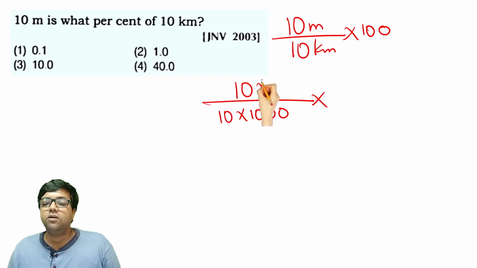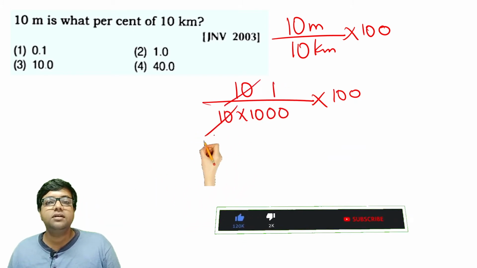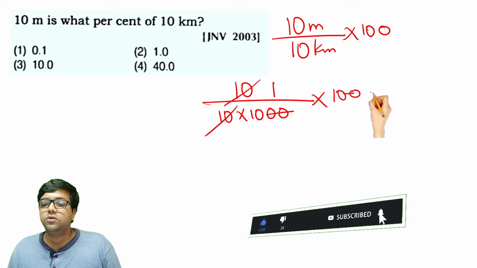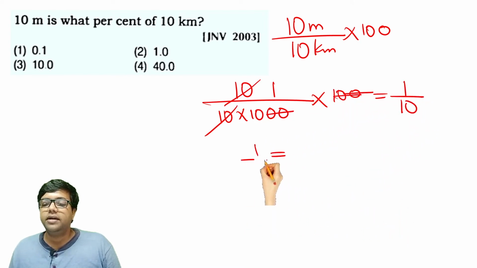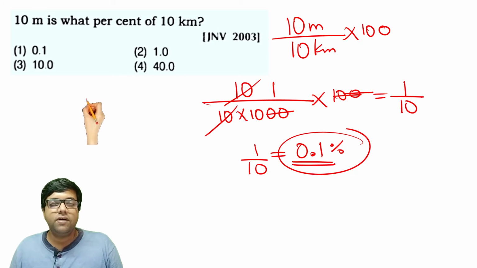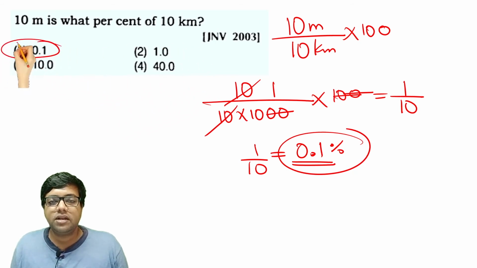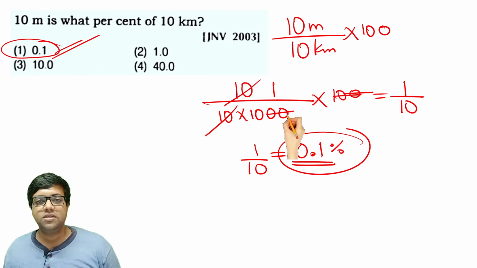So therefore all of them have same units now. Multiply one more 100 here. So 10 gets cancelled here. So 1 is remaining, and two zeros will go away here. So you are left with 1 by 10. 1 by 10 is always equal to 0.1 in decimals. 0.1% is the required percentage. 0.1 is available in option number 1. So therefore option 1 is the right answer for this question.